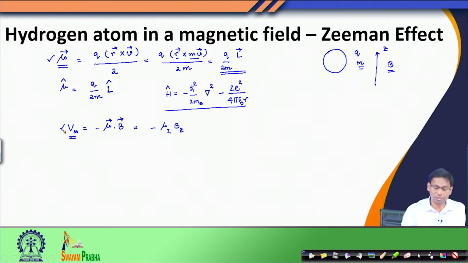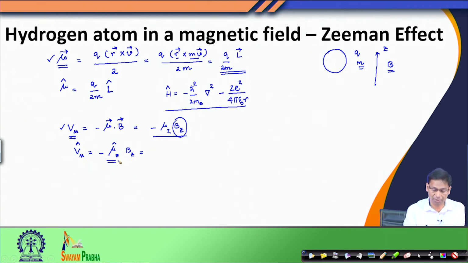Now, corresponding to this potential energy, I can write down the potential energy operator Vm. What would that be? This is the classical mechanics relation. So the potential energy would be simply the mu z operator multiplied by Bz, where Bz is simply the external magnetic field, the strength of the magnetic field that I can tune when I am doing the experiment.